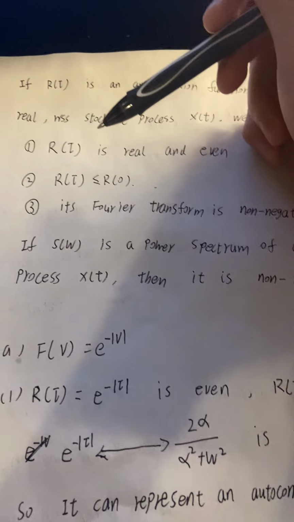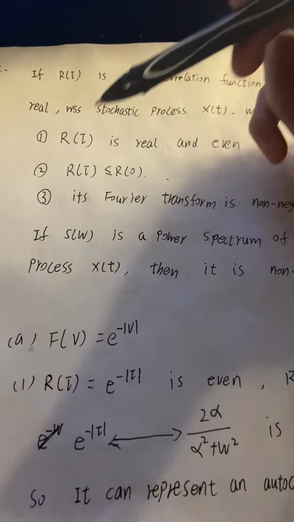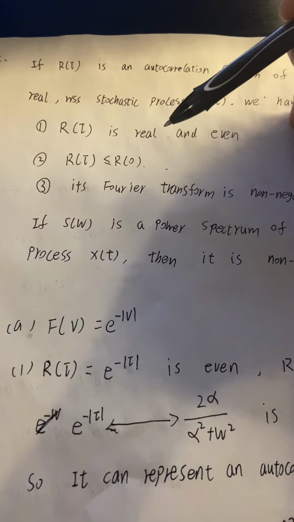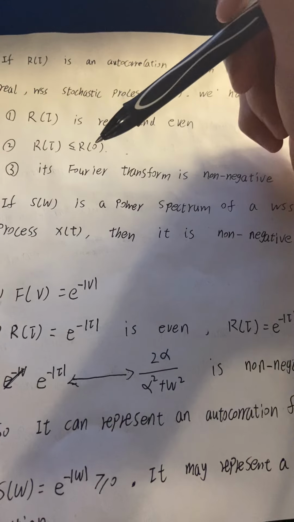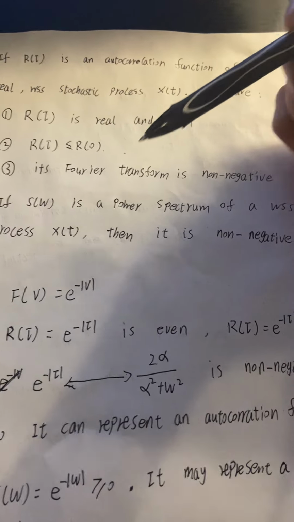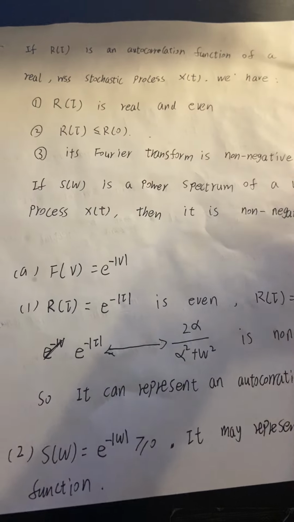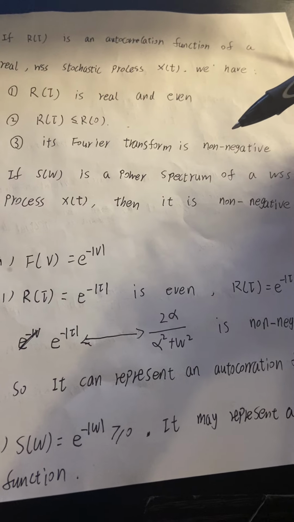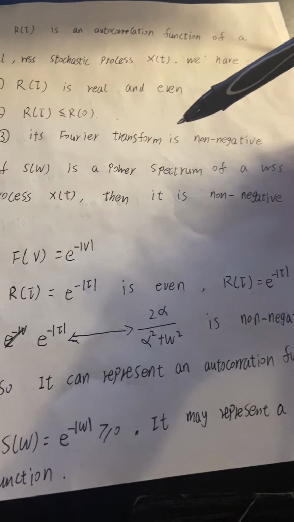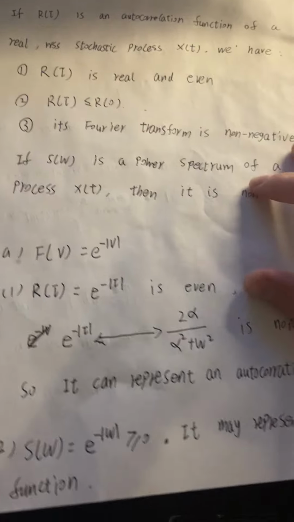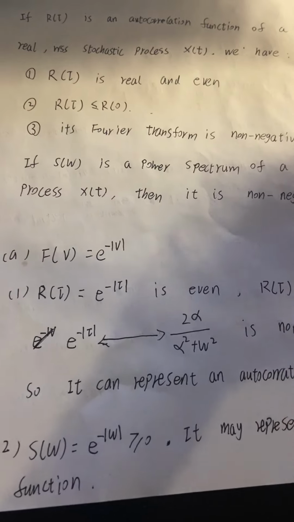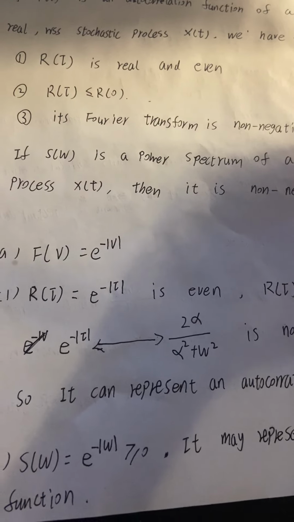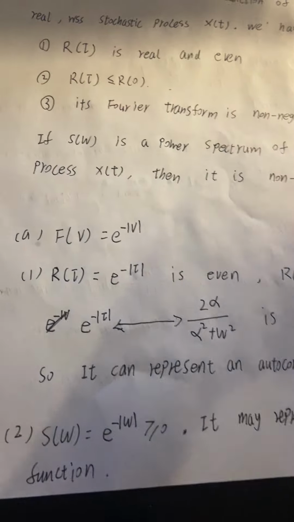The first is R of tau is real and even, the second is R of tau is less than or equal to R of 0, and the last is that its Fourier transform is non-negative. And if S of omega is a power spectrum of a wide-sense stationary process X of t, then it is non-negative. Now that we have those properties, we can check these three functions to see if they have them.